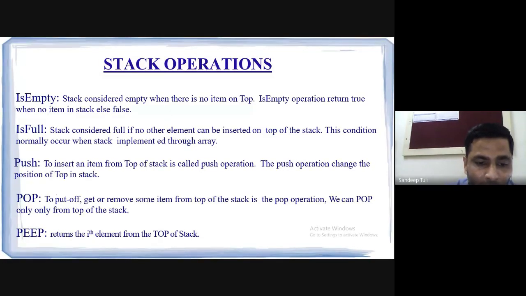In pop, we are going to remove, but in peep, we are not going to remove. We are just peeping at what is there at that particular position. The difference should be very clear.